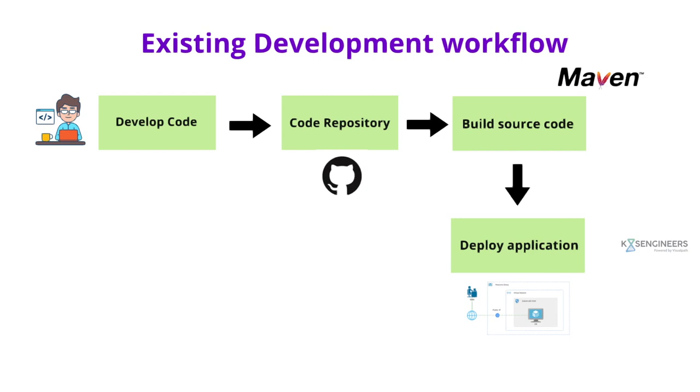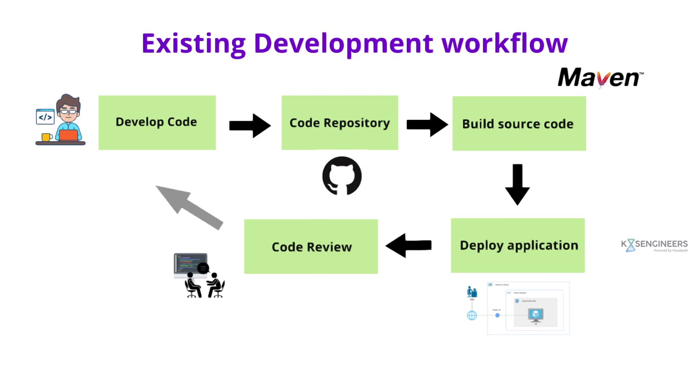After deploying the code, we have to review it so that we can identify the issues in the existing environment, take those review changes, and then redevelop the code or develop a new functionality. So this is a continuous cycle that we work through in the current existing environment. Now we have to upgrade our skills in such a way that, as a developer, I know how to run my code in a containerized platform.